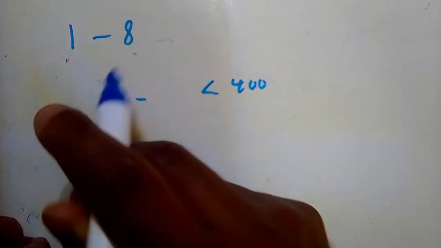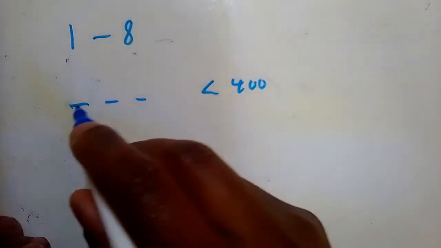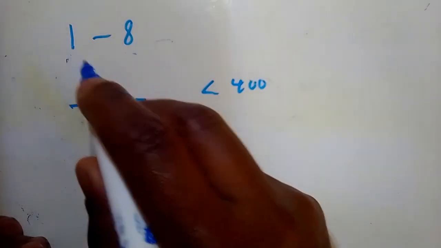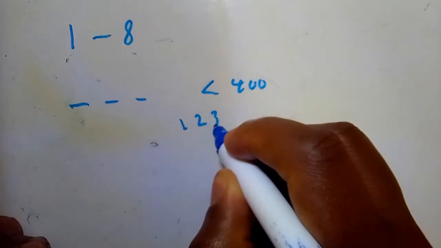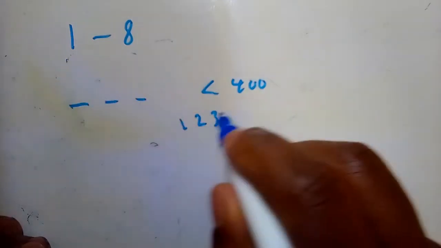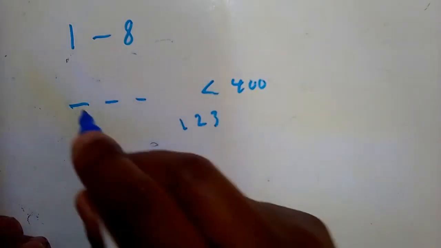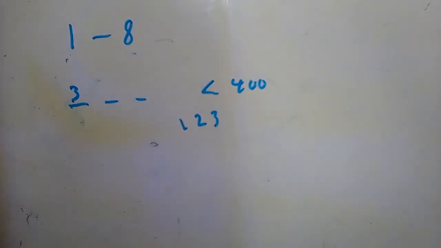The first digit must definitely be lower than 4. So we're actually going to have 1, 2, and 3. These are the numbers in this option that are less than 4. So how many choices do we have in the first one? We've got 3 choices. Now let's say they are not allowed to be repeated.